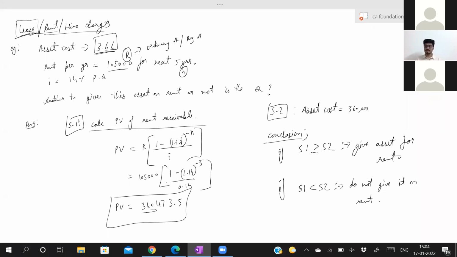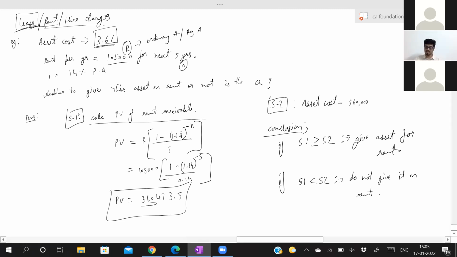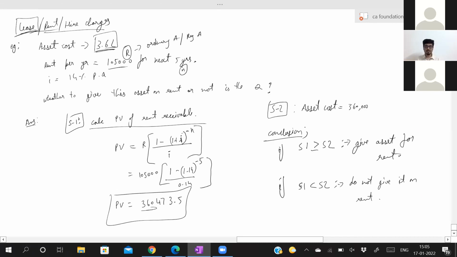See, these are all investment decisions, whether to give on rent or not. But how to ask in MCQ? It is very difficult to ask in MCQ, so usually they won't, but somehow they manage to make questions on this also. Still, you know how to find out whether to give or not. Copy this. If you have any doubt in this sum, you can ask. I think a few of you might be having some doubt. Please explain, if you have any doubt, you can ask where you are having the doubt.